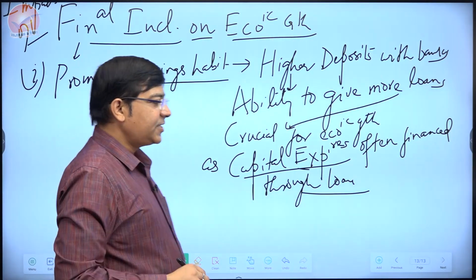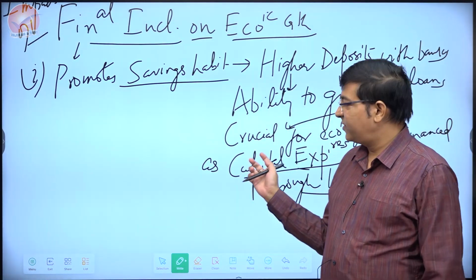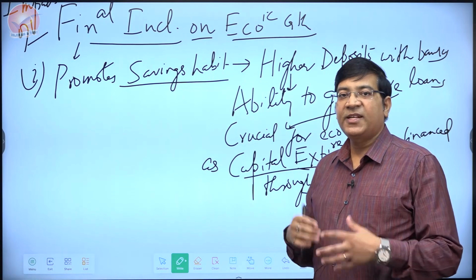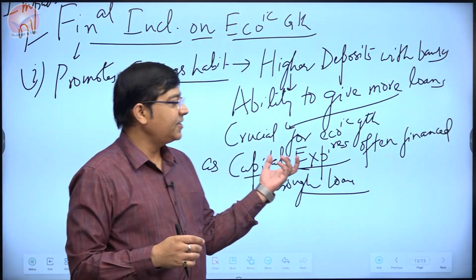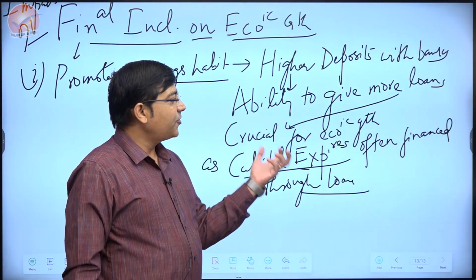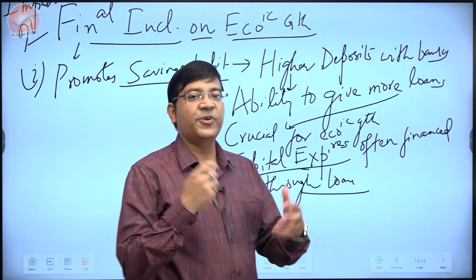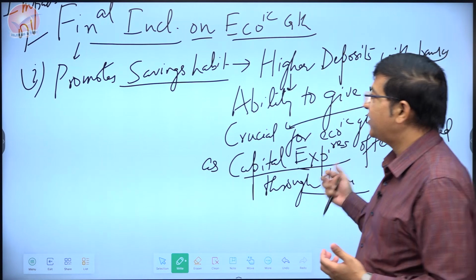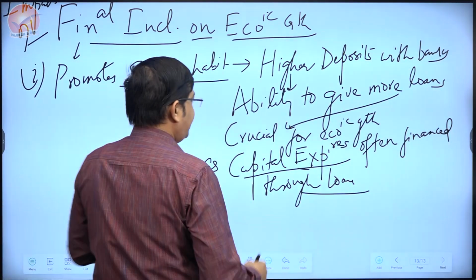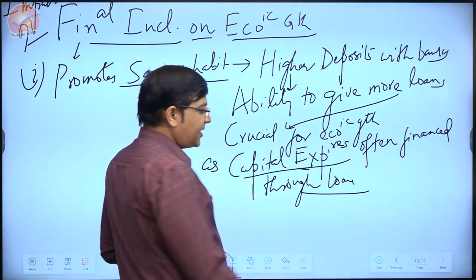What kind of expenditures are capital expenditures? For example, companies and firms spending on machineries, factories, etc., and the government spending on infrastructure, etc. These are all capital expenditure. So if financial inclusion is better, the banks get more ability to provide these loans, and hence that is good for the economic growth of the country. This, I would say, is one of the major links that you can talk about. But fine, there are other aspects also you can refer to.